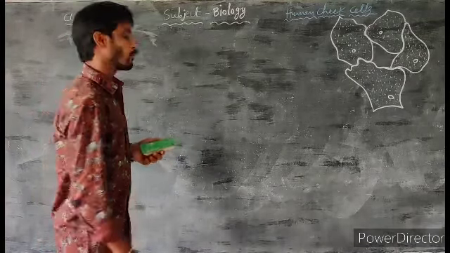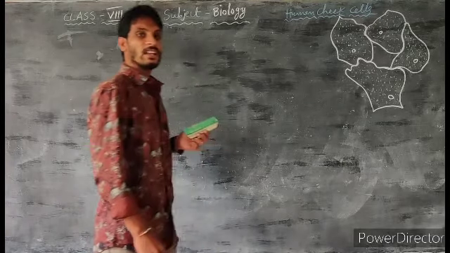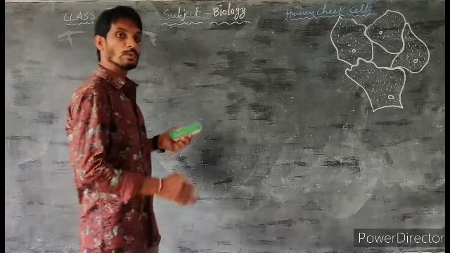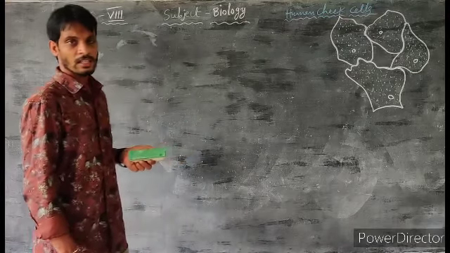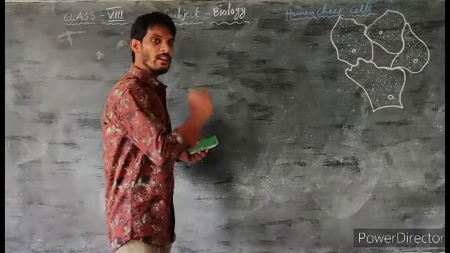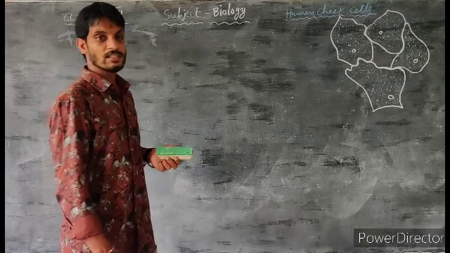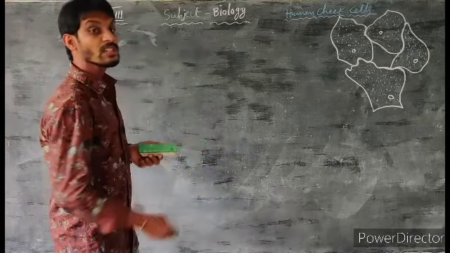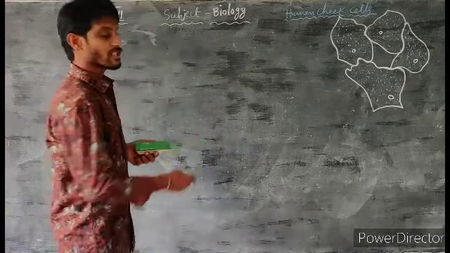Already in the last class we discussed the observation of cells in onion peel. How are the cells in onion peel arranged? The cells in onion peel are arranged in rows. Next, we are discussing how we can observe our cheek cells. Observation of cheek cells.